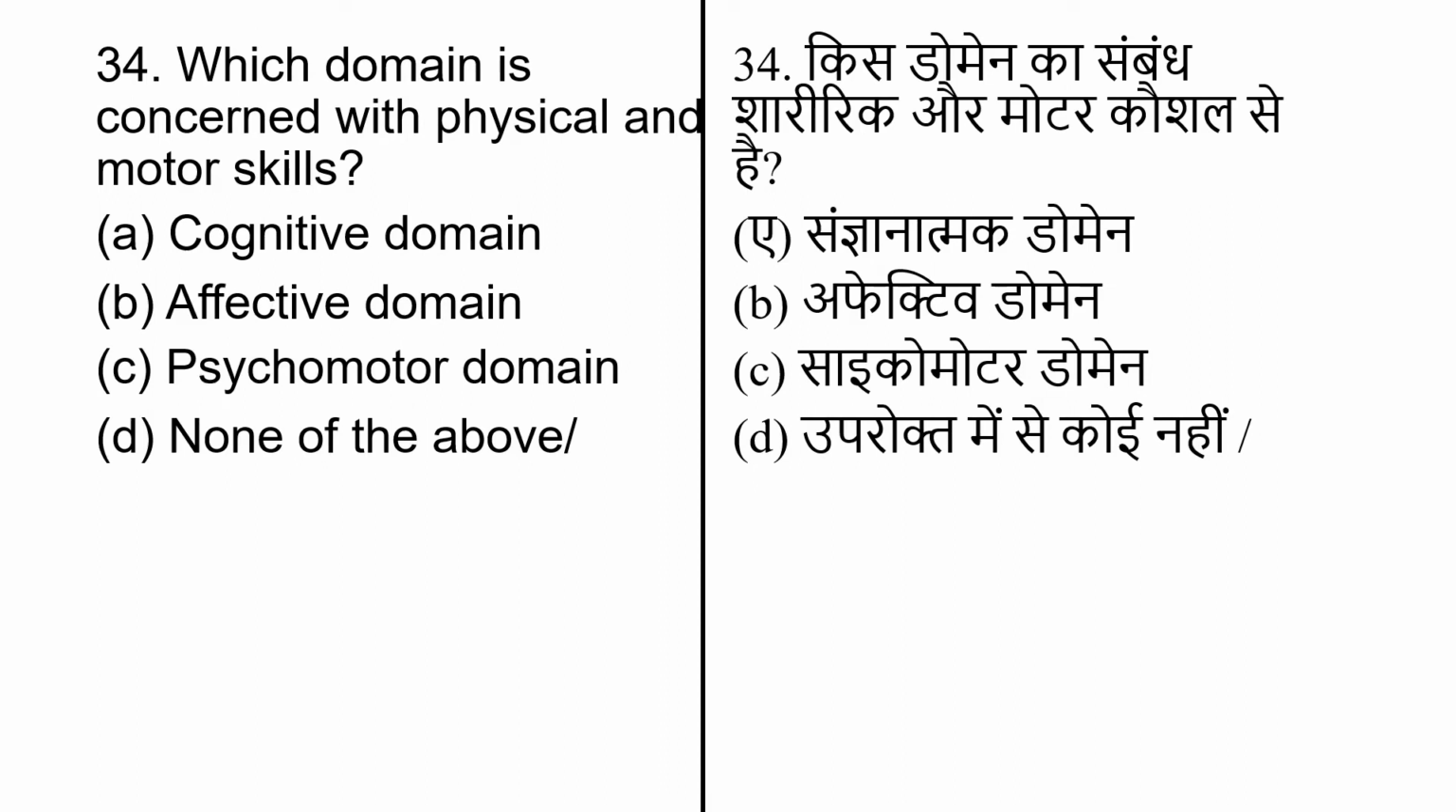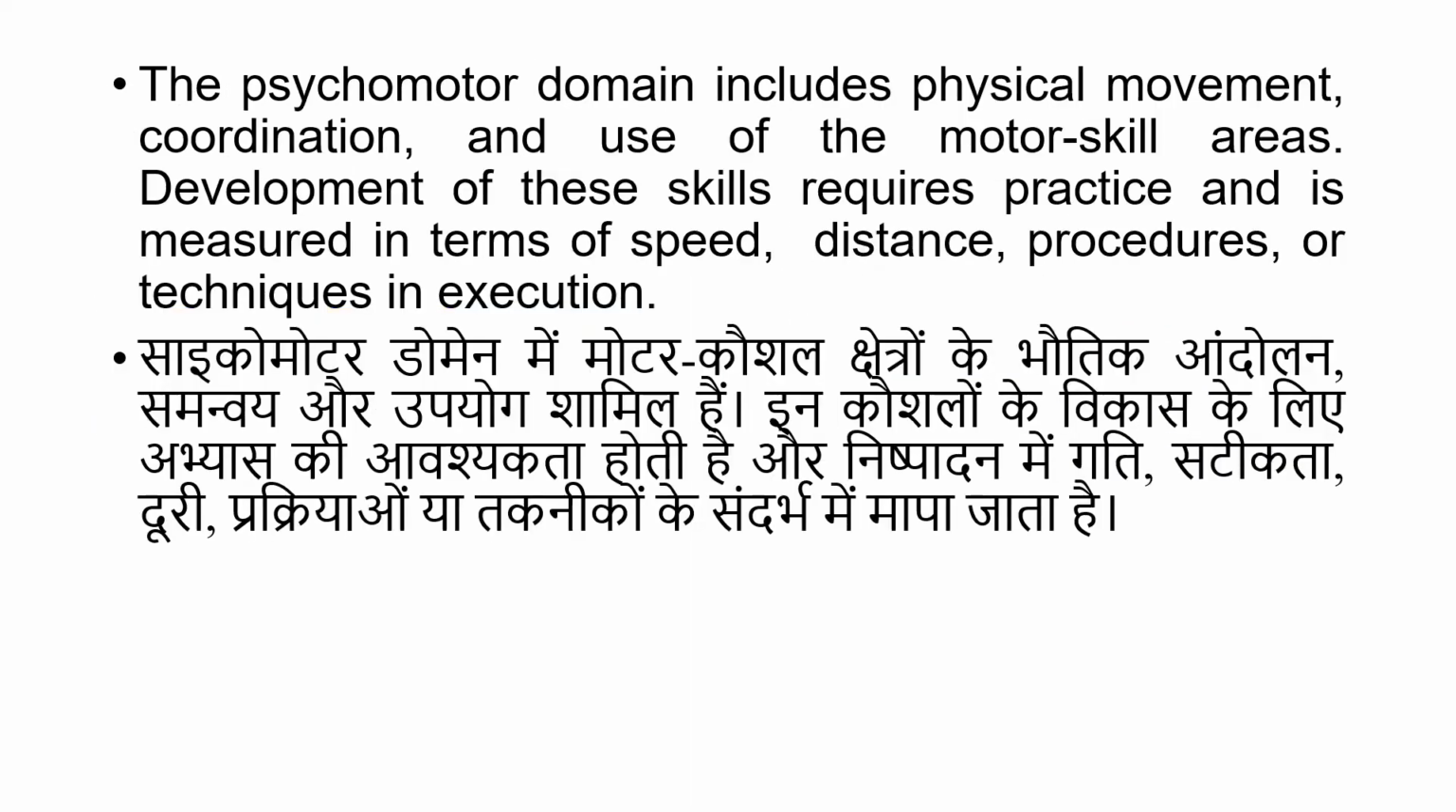Which domain is concerned with physical and motor skill? And options are cognitive domain, affective domain, psychomotor domain and none of the above. Psychomotor domain is concerned with physical and motor skill. The psychomotor domain includes physical movement, coordination and use of motor skill areas. Development of this skill requires practice and is measured in terms of speed, distance, procedure or technique in execution.